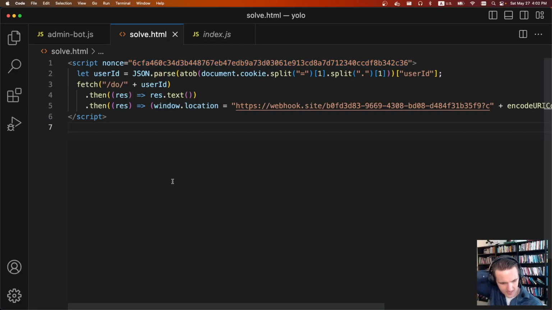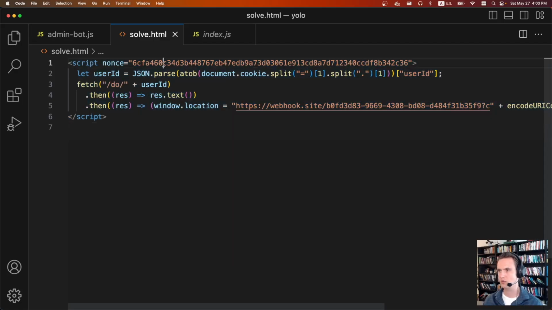So after that, it's pretty much standard XSS sort of stuff. Each user gets a note. And to access that note, you need the user ID. And to calculate the user ID, they store these cookies, which are JSON web tokens. Basically, you just need to parse out the JSON web token. You can grab the user ID, and then from there, you can make a request, and that request will contain the flag.